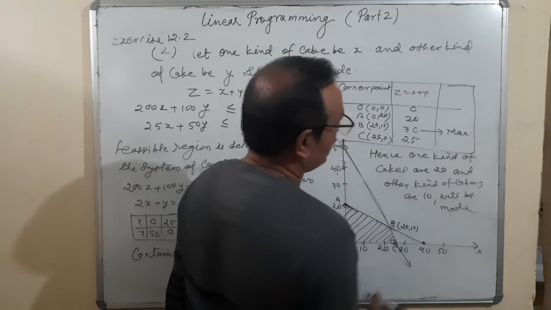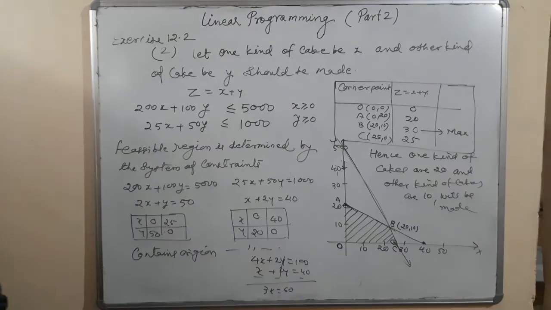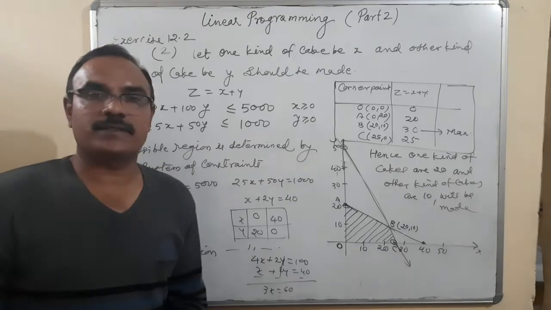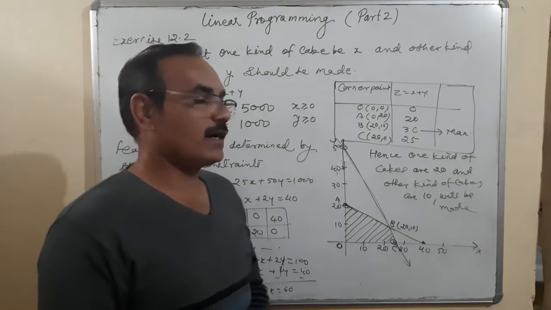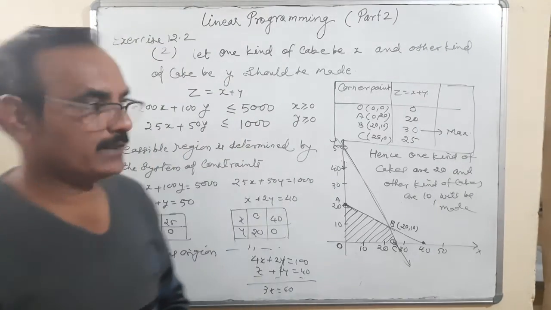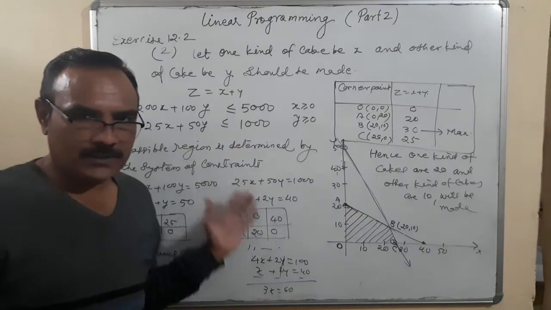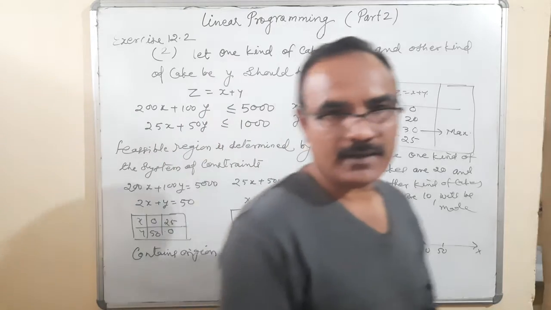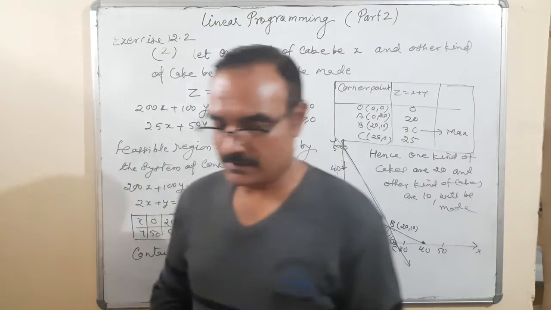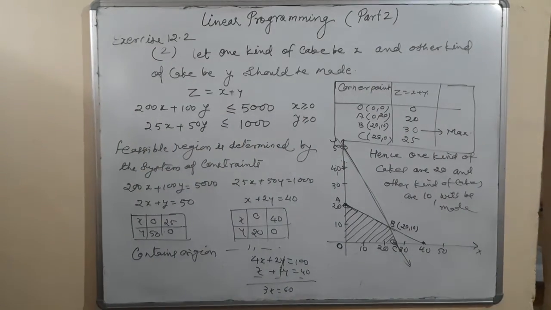If you want to make the maximum number of cakes, you have to make 20 of one kind and 10 of the other kind, if you are using these constraints. So this is the solution of question number 2.